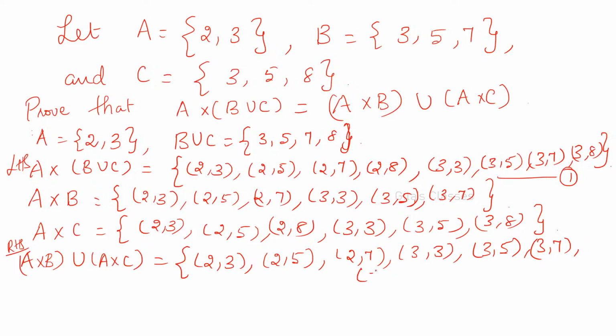So 2 8 is not there, and check for every element. 3 3 is there, 3 5 is already there, 3 8 is not there. So 3 8. Got it? So now from 1 and 2 we know that LHS is equal to RHS.